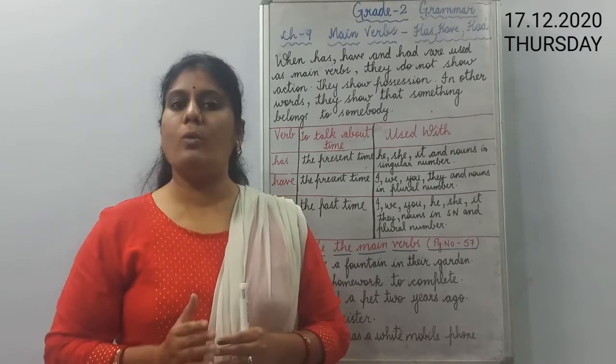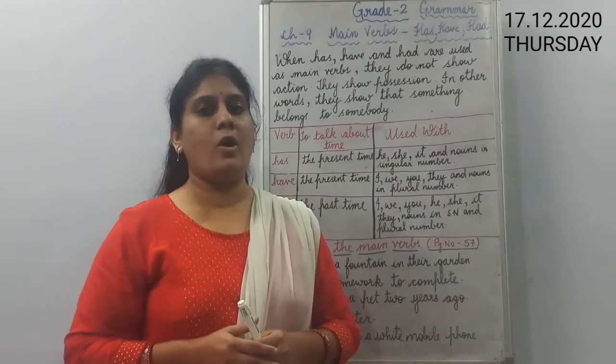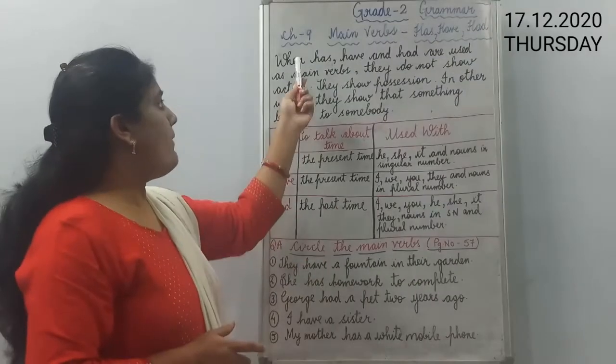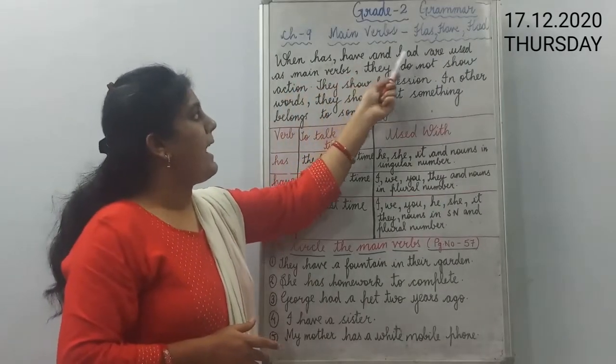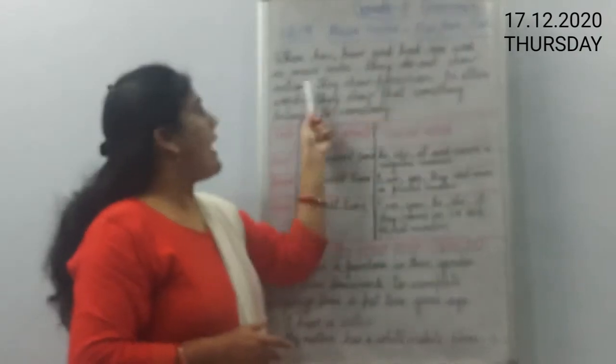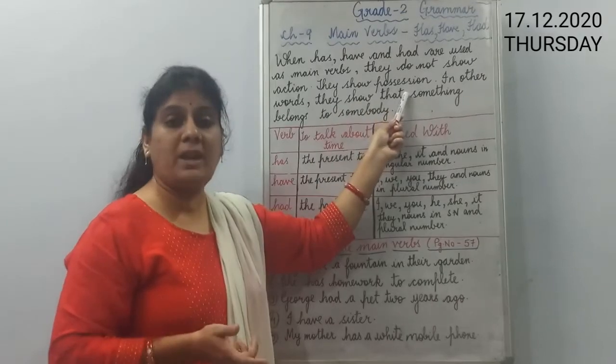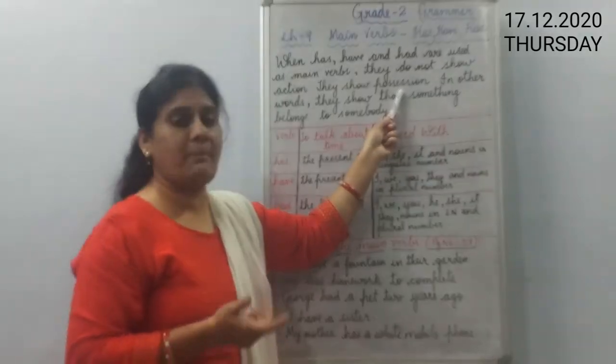They show who owns what, means they show the belongingness of something. Now when has, have and had are used as main verbs, they do not show action. They show possession. Possession means belongingness of something.